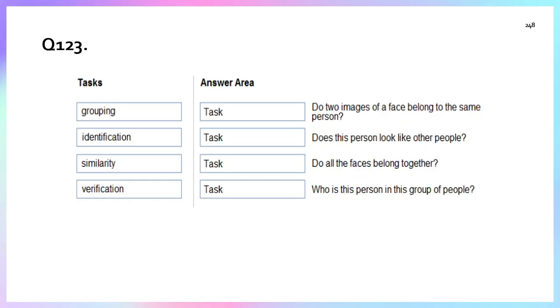Statement 3: do all the faces belong together? This belongs to grouping. And statement 4: who is the person in this group of people? We have already used verification, similarity, and grouping. So what do we have left? We have identification left, so the last statement belongs to identification.